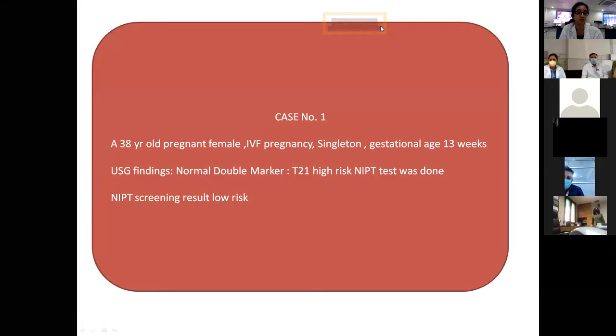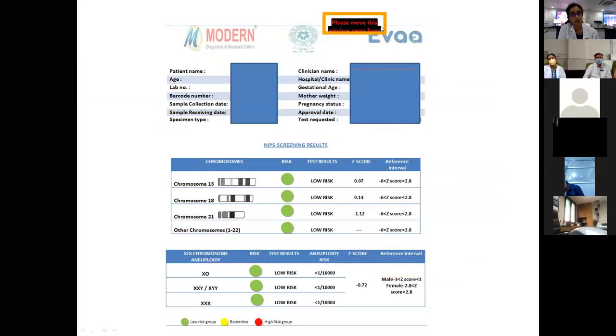Coming to a few clinical case reports. Case number 1: a 38-year-old pregnant female with IVF singleton pregnancy, gestational age of 13 weeks, was sent for NIPT because of trisomy 21 high risk seen in the double marker, though USG findings were normal. NIPS testing was done and came out low risk. No further testing was required, and the baby is completely healthy and normal now. The pregnancy was uneventful. What we avoided was a useless invasive procedure which could have led to fetal demise.